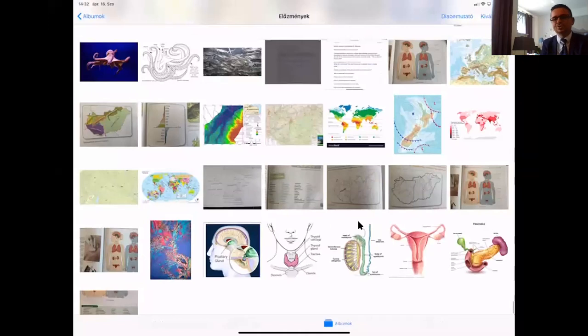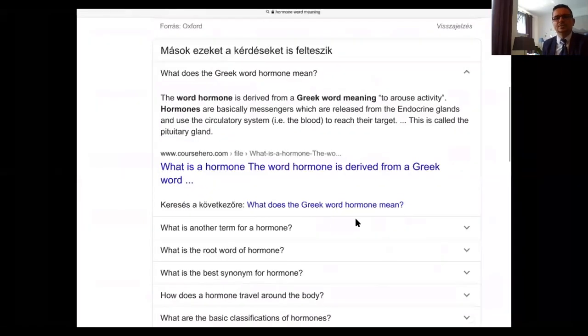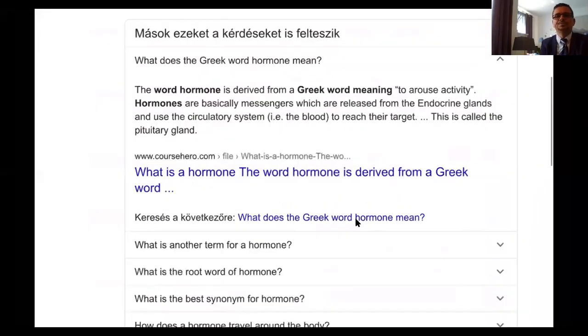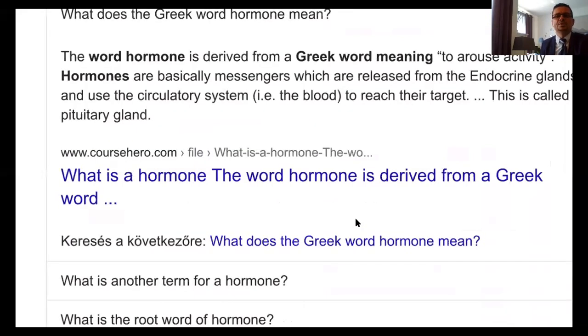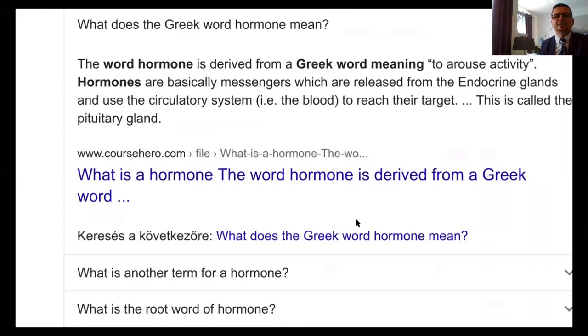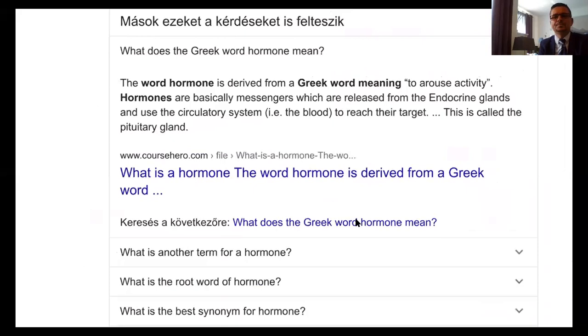First of all, I would like to show you the definition of the word hormone. So the word hormone is derived from a Greek word meaning to arouse activity. Hormones are basically messengers which are released from the endocrine glands. Now you know what the endocrine glands are. I would like you to stop here and start working in the workbook.